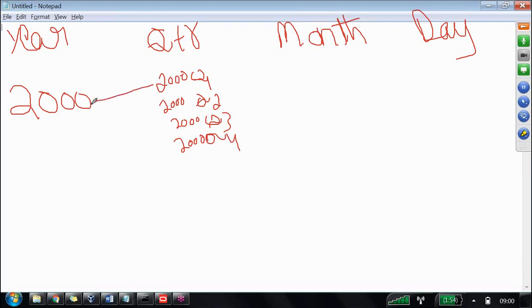Now we understand one value has how many values here? 4 values. It is a one-to-many relationship. So from the year column to the quarter column we have a one-to-many relationship.